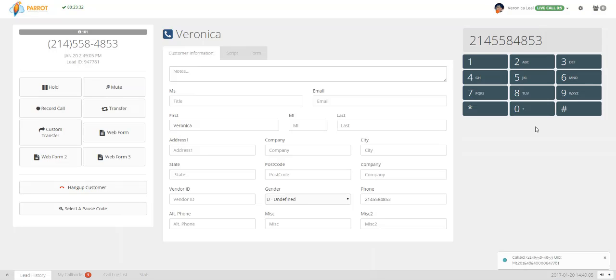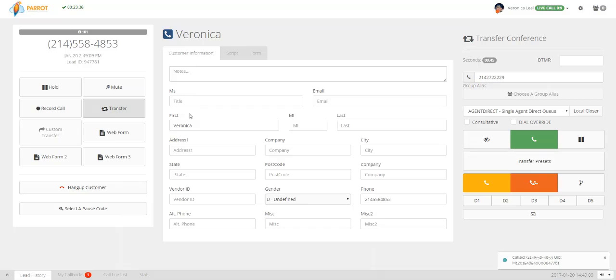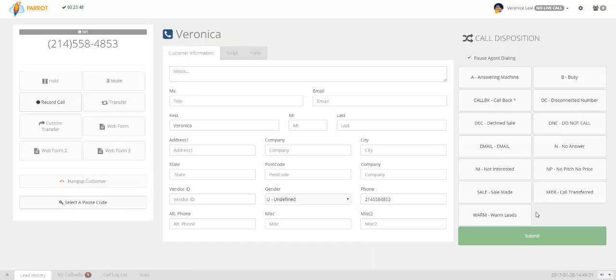and once they hear the answering machine, they would click Transfer, and then they would click on the envelope button at the end of the answering machine or voicemail message, which is usually after a beep. So the customer will now have a voicemail message waiting to be heard. And that is how you set up a voicemail drop.